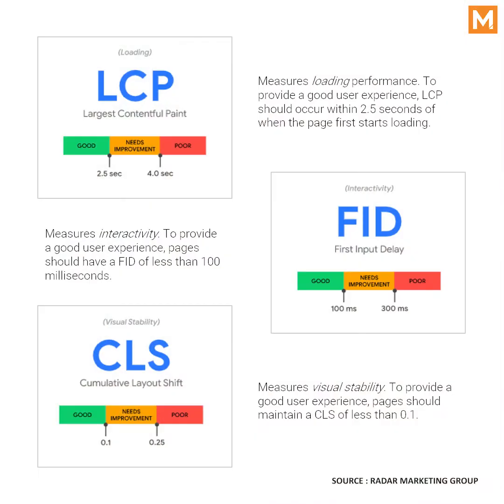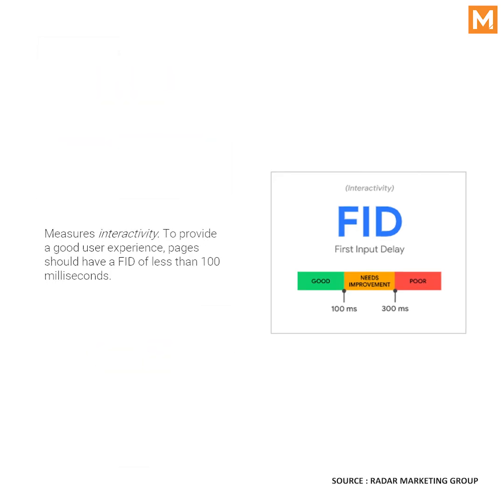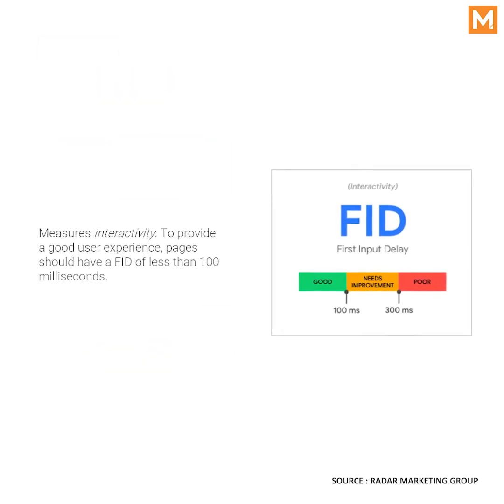Hey Umang. So, like in our previous two videos, we talked about the fact that Google has come up with Core Web Vitals, a set of three crucial metrics for every website. And we also talked about our first metric, which is Largest Contentful Paint. In this video, let's talk about the second metric, which is called First Input Delay or FID.